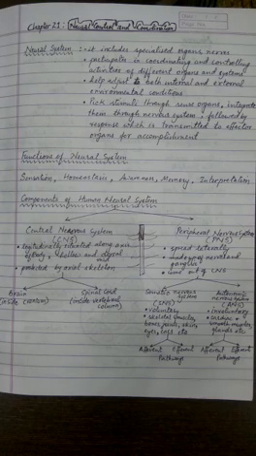In the same manner, we have the peripheral neural system, and it is made up of the nerves which come out from the CNS. All those nerves which come out from the CNS and spread laterally throughout the body are called the peripheral neural system. These nerves are basically the cranial nerves, which are those nerves which come from the brain, and the spinal nerves which come out from the spinal cord.